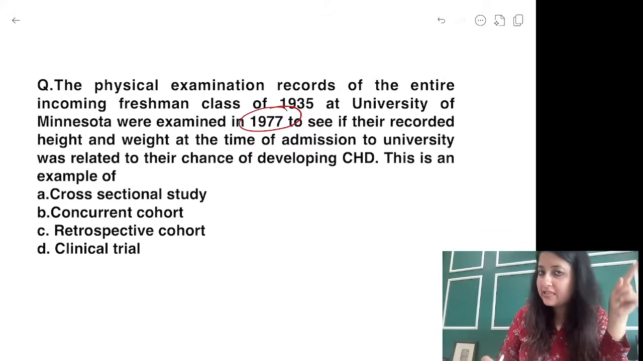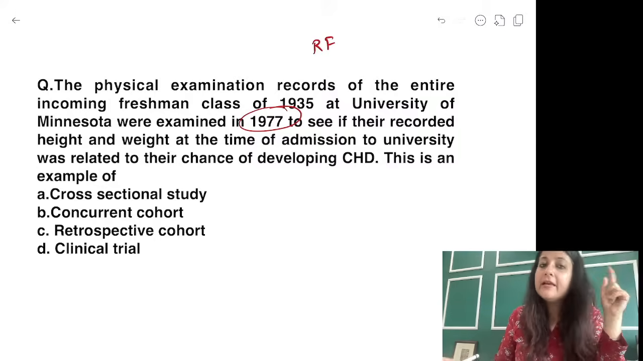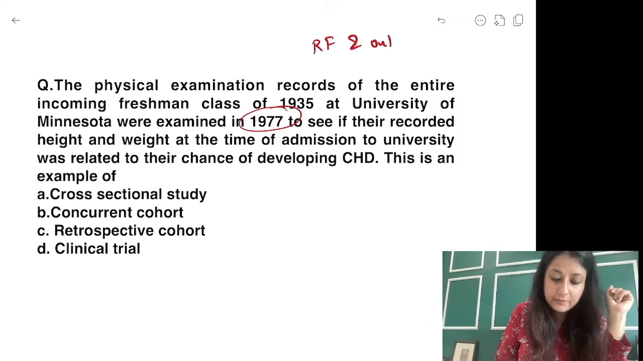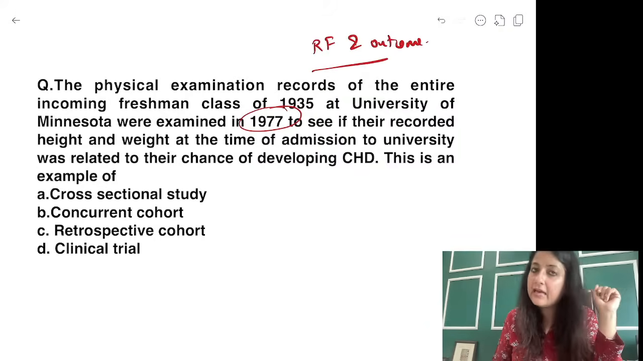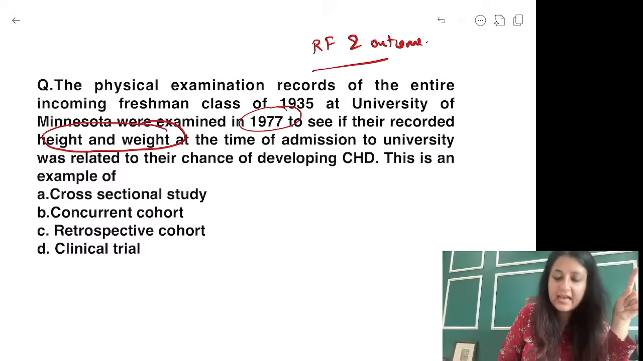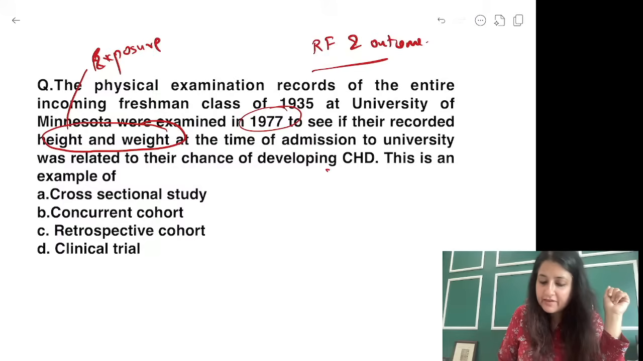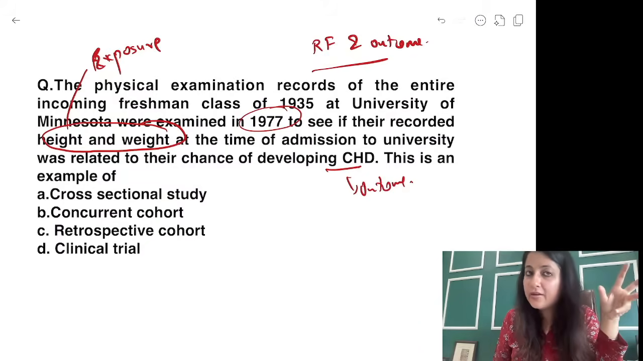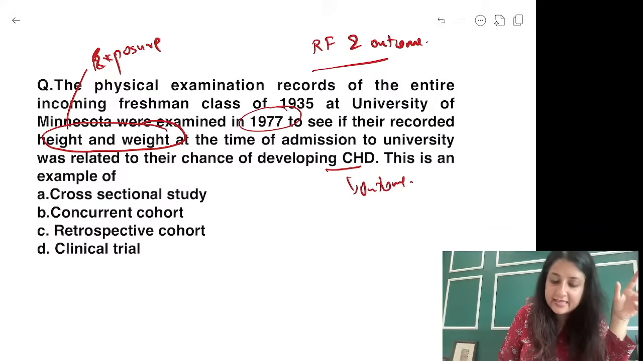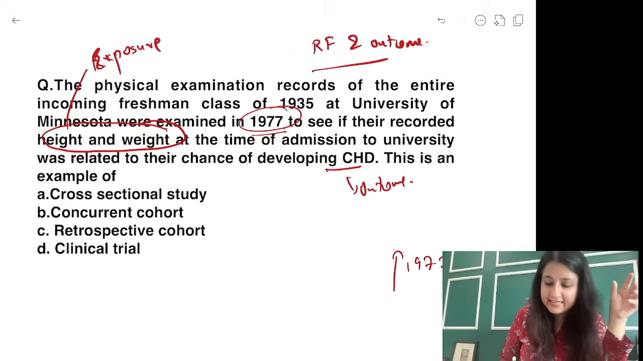Now see, the first thing that you have to again figure out is what the risk factor is and what the outcome is. What are the risk factors that we are looking at over here? We are looking at height and weight. These are the risk factors, or you could say the exposure details. And developing CHD is your outcome. Next you have to look at the years. The question says that I am examining in 1977.